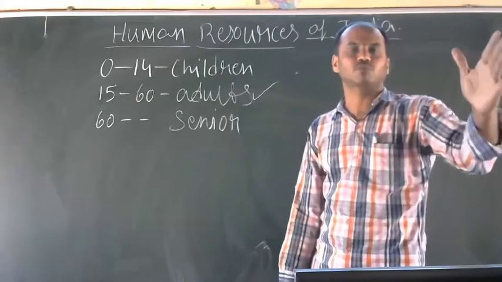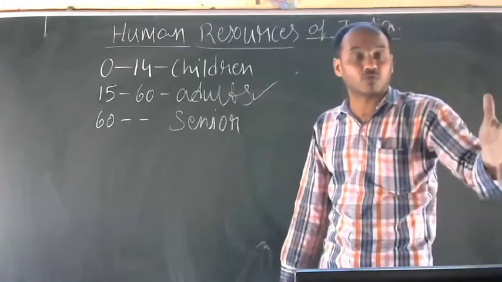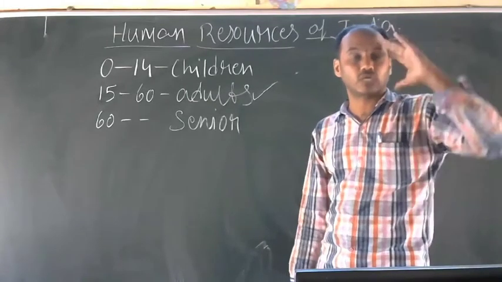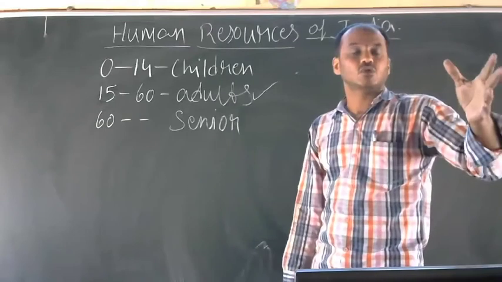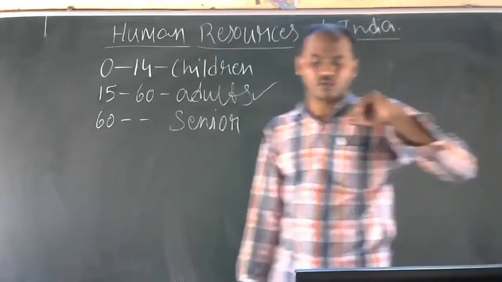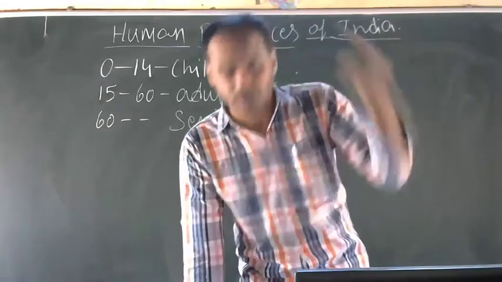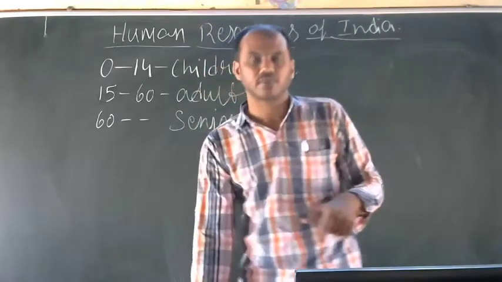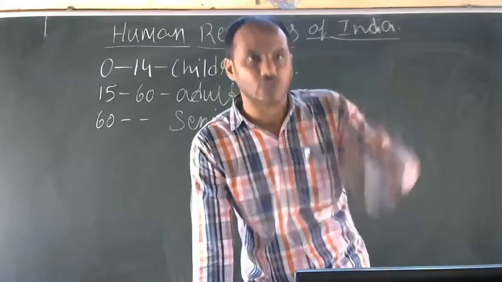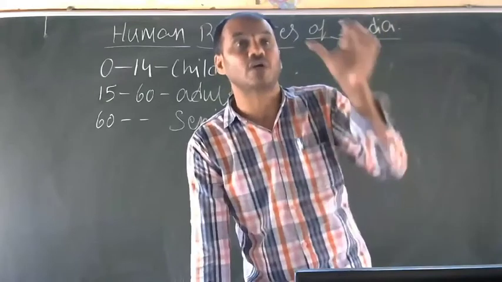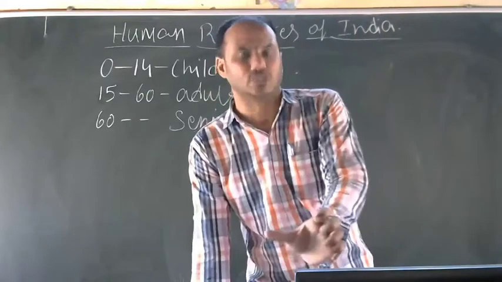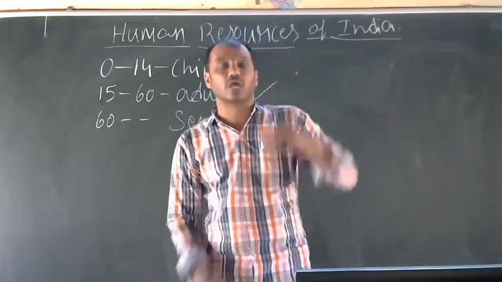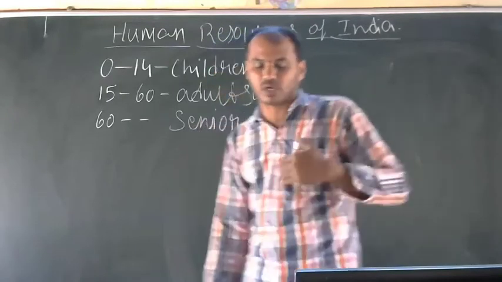A skilled workforce will come, and those who can form new technology will come. So we have to invest on the education and health of the country, means on the population. They will also be able to earn higher income in the future.